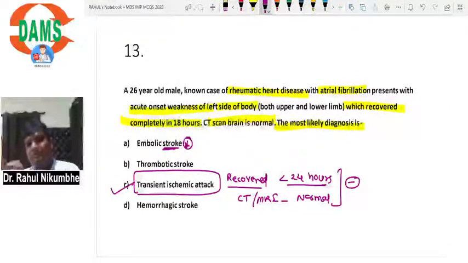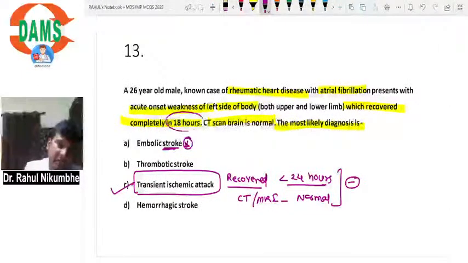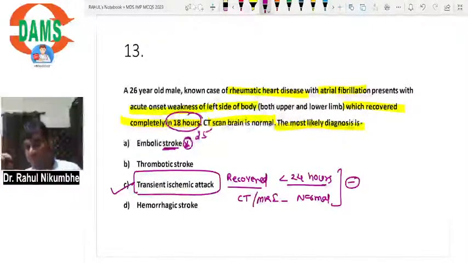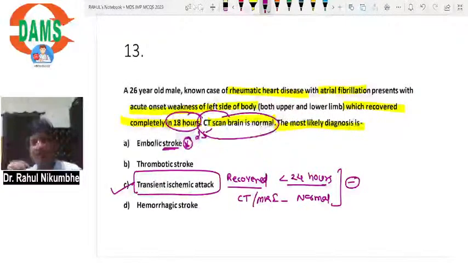So the same question, if they ask me, recovery occurred after 24 hours, suppose recovery occurred in the 25th hour, or if CT scan is showing a small infarct, the answer will become stroke. But if the same patient recovered completely within 24 hours, and CT MRI is normal, the answer is transient ischemic attack.